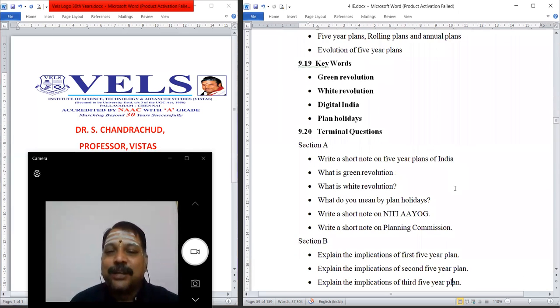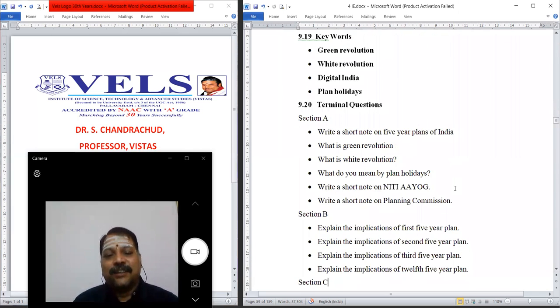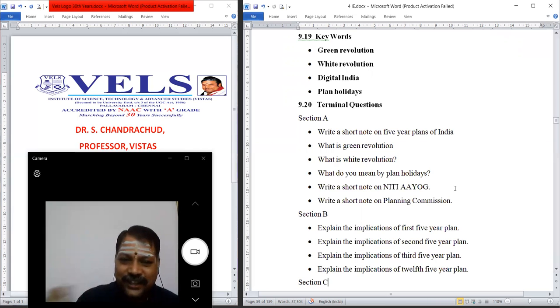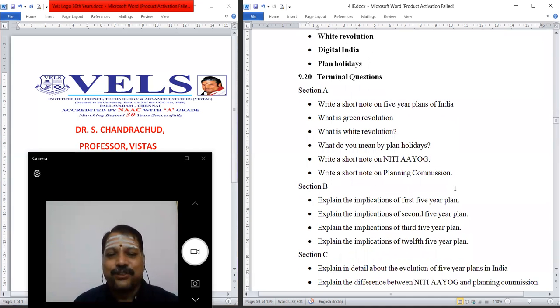As far as semester and terminal questions are concerned, this unit has gained importance because it is the backbone of India. So there will be one question on green revolution, one question on NITI Aayog, and some other questions like what is plan holidays, why the Planning Commission was abolished. This kind of question you can expect.